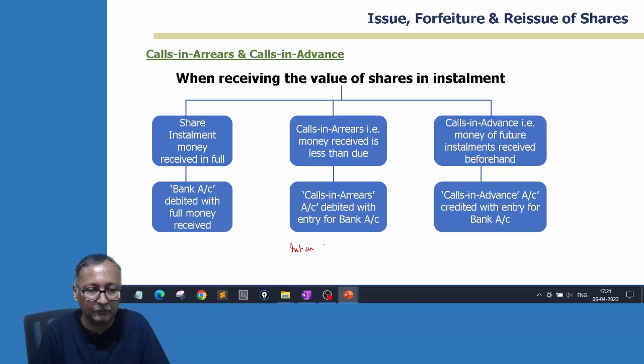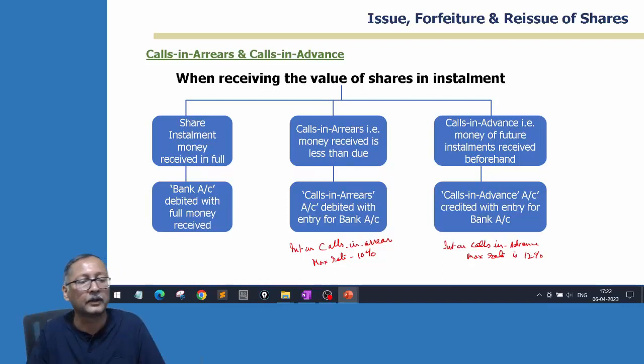Interest on calls-in-arrears, max rate 10%, and interest on calls-in-advance, max rate is 12%. Now the director has the right to charge or not to charge, but the company has mentioned the maximum rate, that this is the rate to be allowed.